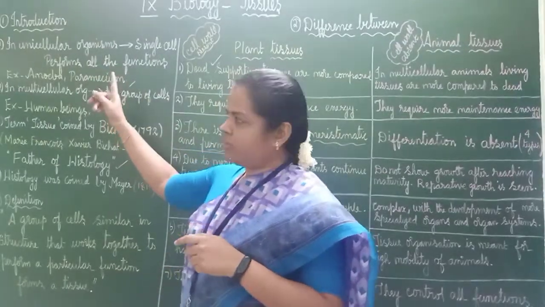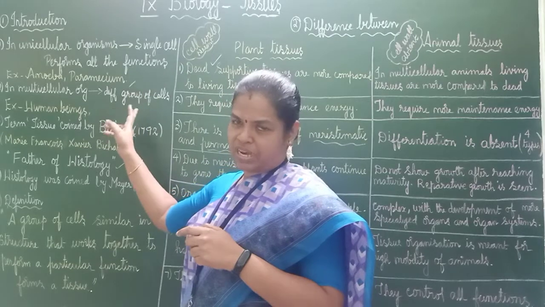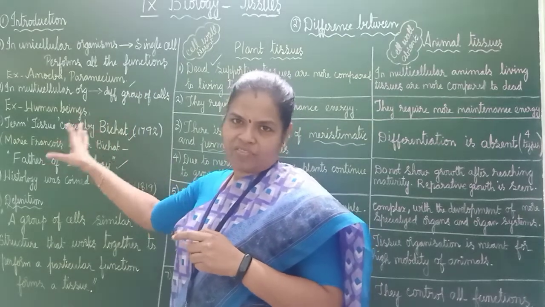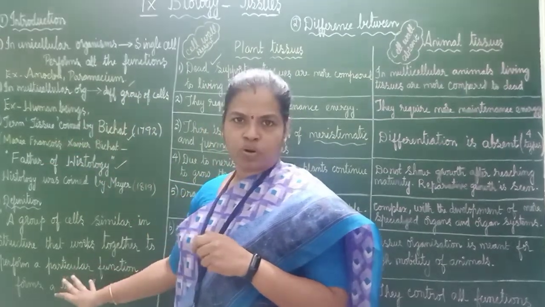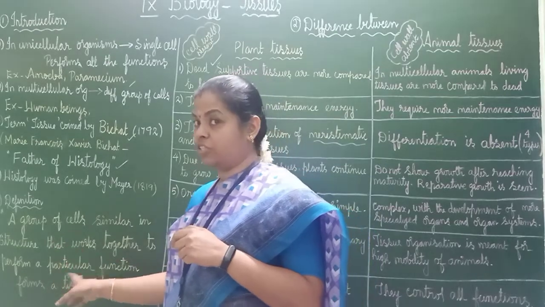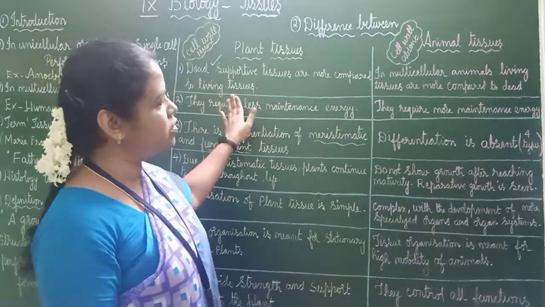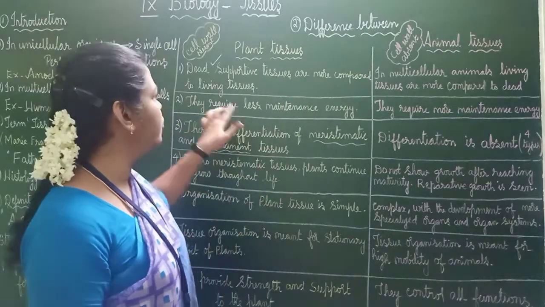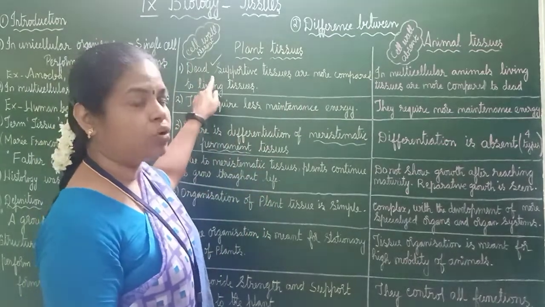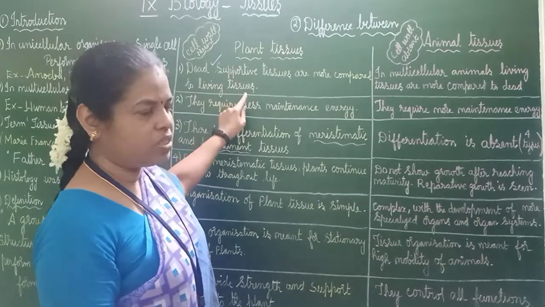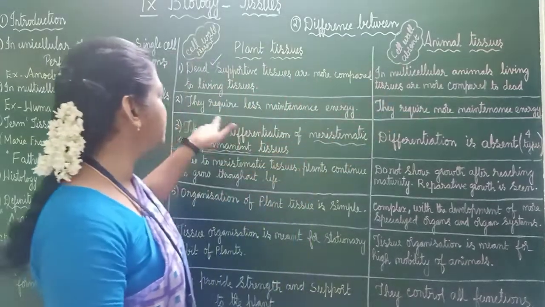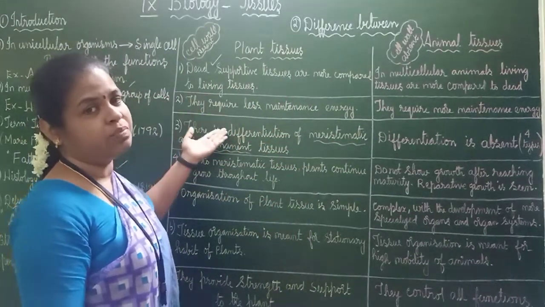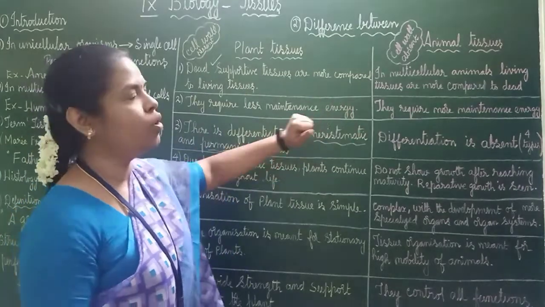Unicellular, multicellular we have studied. Then we have studied about Bichat, no? Histology, father of histology. Then we studied about the definition of tissues. We studied about the difference between plant tissues and animal tissues, 5 important points for a quick recap. Here dead cells are more, dead tissues are more, living tissues are less. Here just opposite to that. Here they require less maintenance. There they require more maintenance.